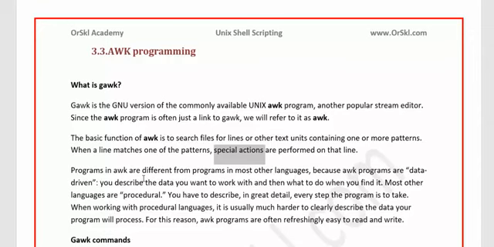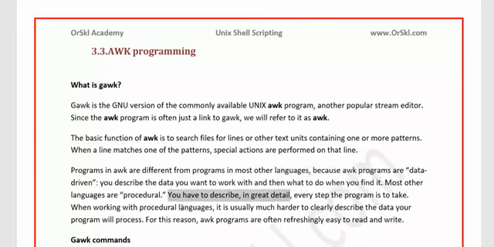That's the reason awk is basically data driven. As you see here, because it can play with columns, rows, patterns, numbers, characters, it can play with anything. So awk is basically a data driven programming language. You can describe the data you want to work with, and then what to do when you find it. You can say in awk what to search, and as soon as it finds it, you can also tell what to do. And most other languages are procedural. So you have to describe in detail every step in the program to take.